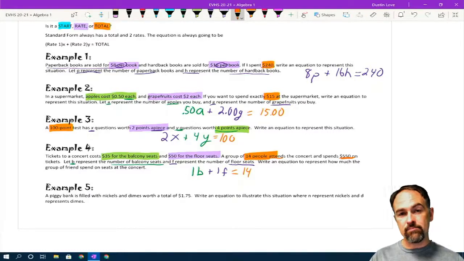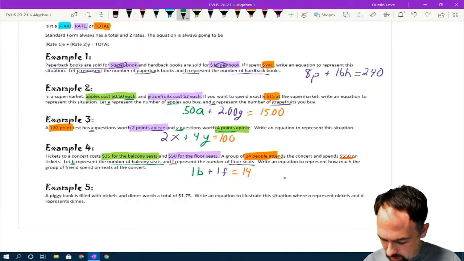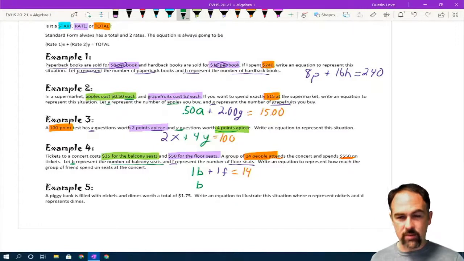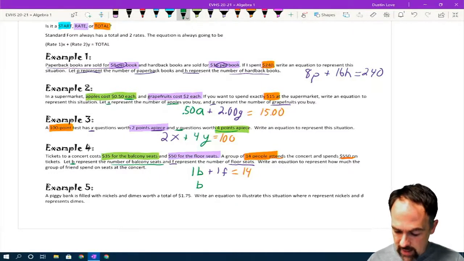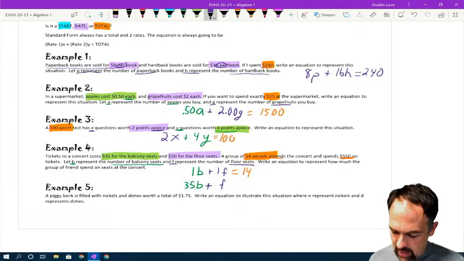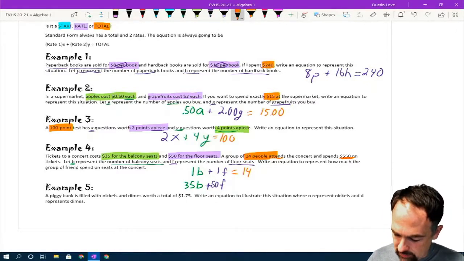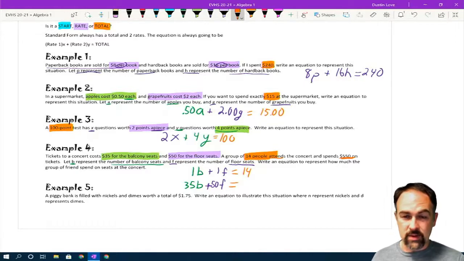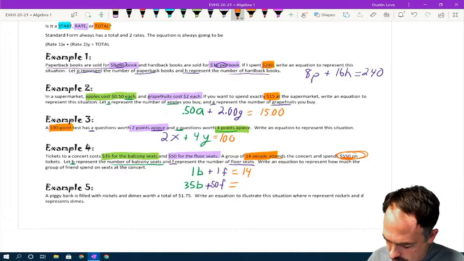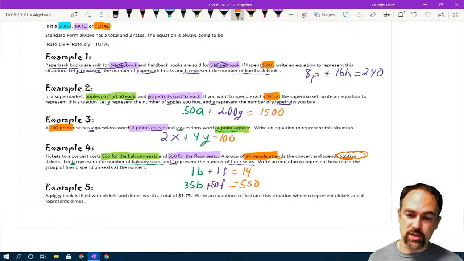But if I was talking about money, well, then that is slightly different because now I've got different rates. I've still got B for number of balcony seats, but now I've got a different rate. When we're talking about money, each balcony seat costs $35. So it's 35 times B. Now, I've still got F for the number of floor seats, and those are actually $50. But I've also got a different total as well, because now the money total is right here, which is $550. So it really just depends on what the question is asking for.